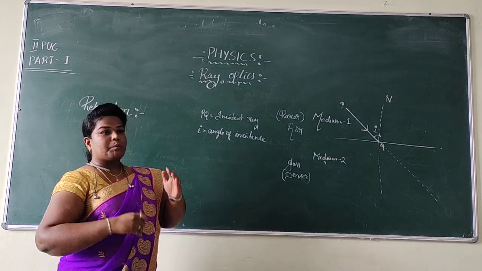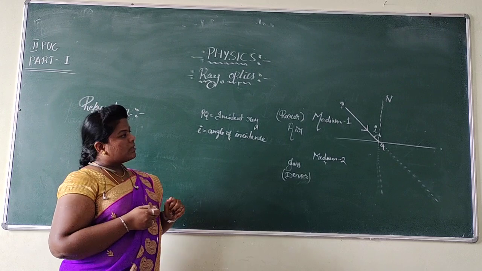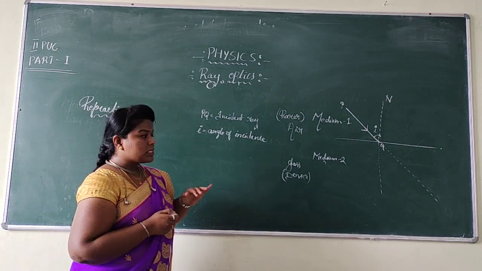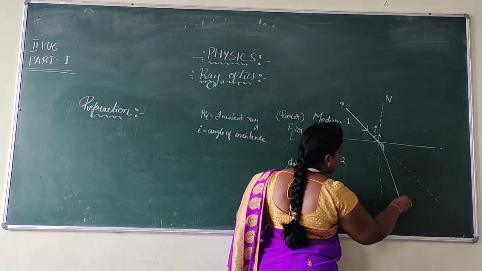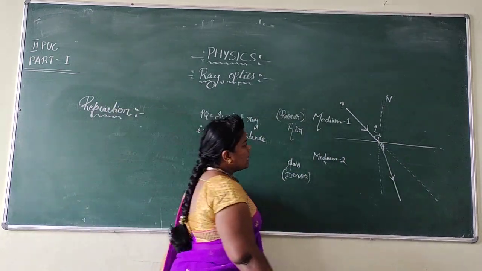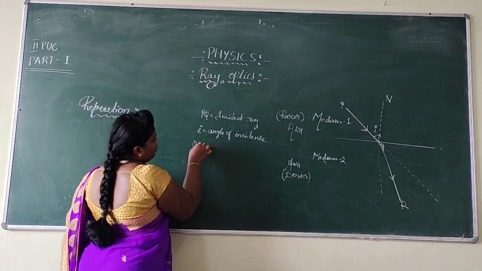It means the speed and the direction change. So the ray of light is traveling from one medium to another, the speed changes, so it is going to bend. It is going to bend. Right, so QR is the refracted ray.